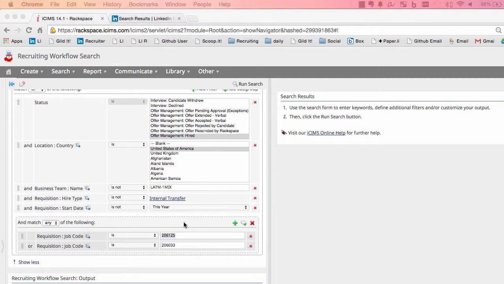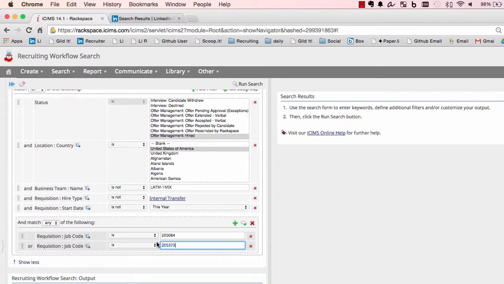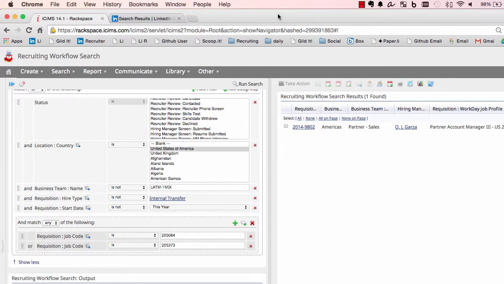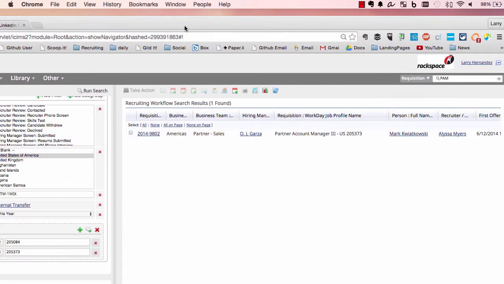cut and paste the positions. I think I'm going to get two of them for now that I found. One is what was called a PAM3, and one was just a PAM. And then I'm going to hit run search, and let's see what we get. So I've only got one position. I only find one, right?